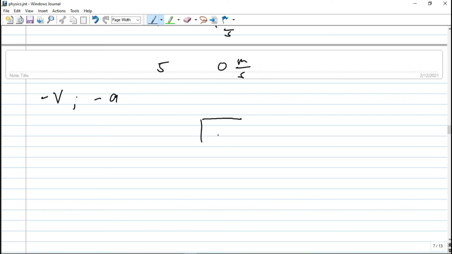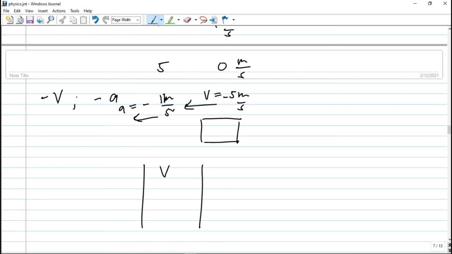So for example, here we have an object moving at a rate of 5 meters per second. So those are negative because it's going to west. We have here acceleration of negative 1 meter per second squared. So going back to your table, okay, acceleration, so you have your time. So at time 0, you have here negative 5 meters per second. Then you have here acceleration of negative 1 meter per second squared.